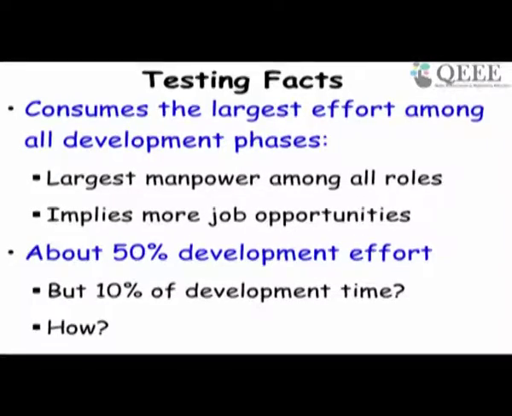So testing can be carried out in parallel. There are a lot more parallel activities possible here, whereas development, writing code, is more sequential. Fewer parallel activities are possible in specification, design and code compared to testing. In testing, much more parallel activity opportunities exist, and therefore you can have larger manpower here and do it in a shorter time, but still have 50% of the development effort.